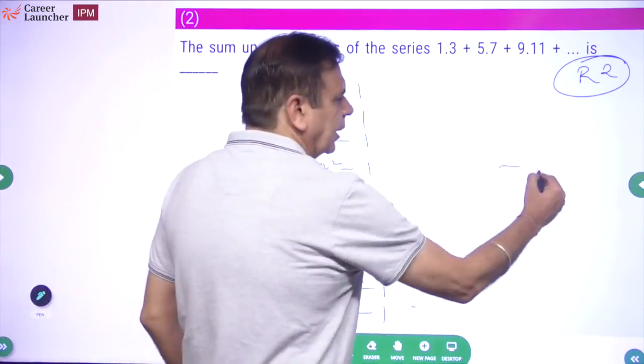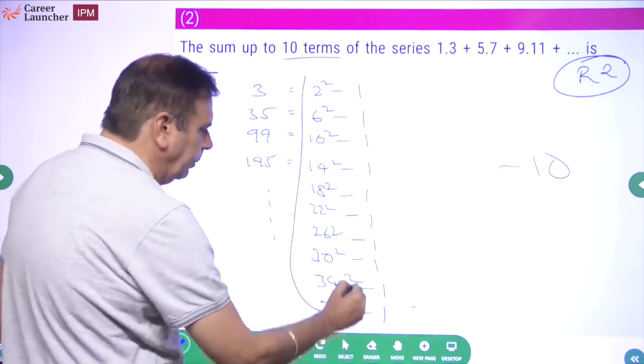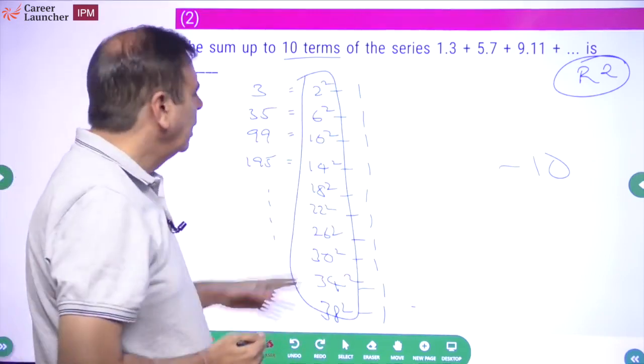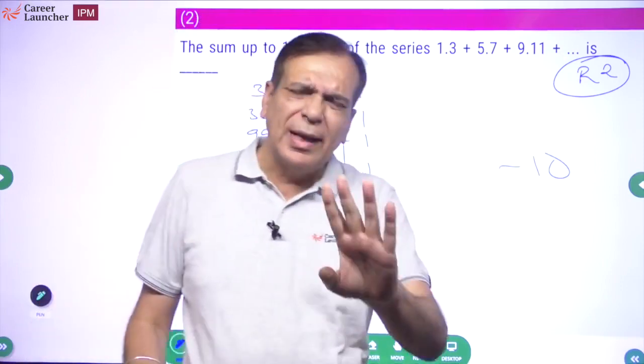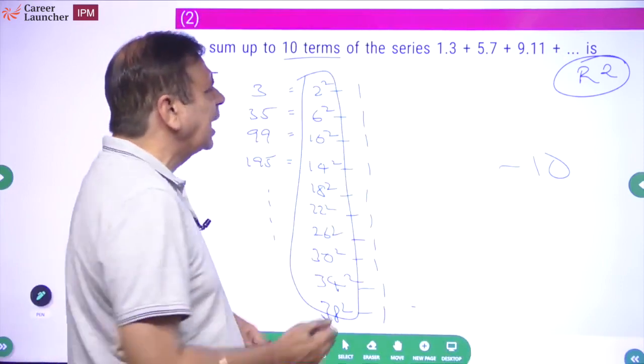So it is minus 10. So add all of them and then minus 10. Is it too difficult? No, it will be a little time consuming. So if you are someone who just wants to clear the cut off, do it, how much time will it take?